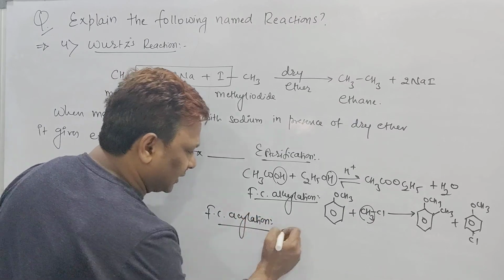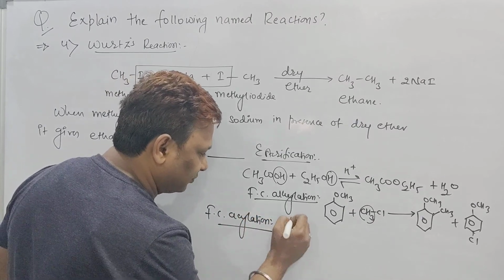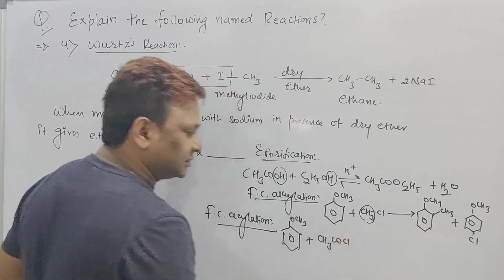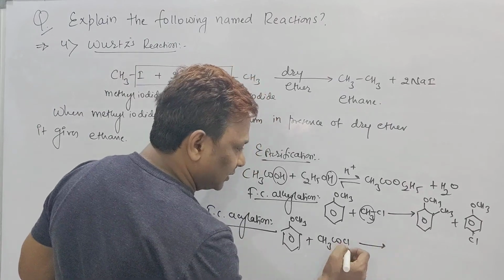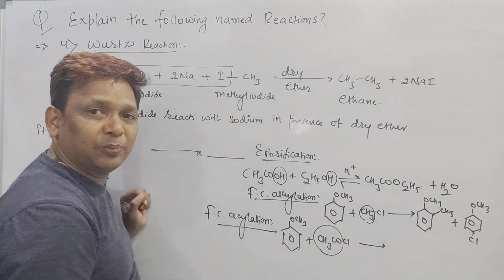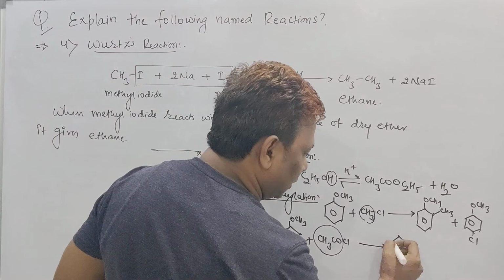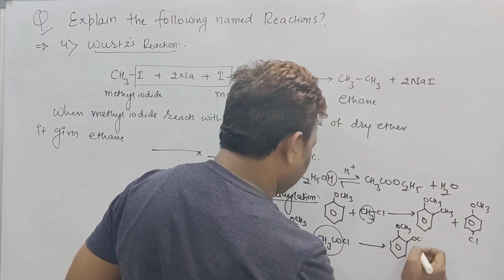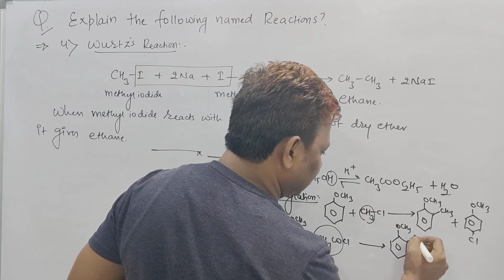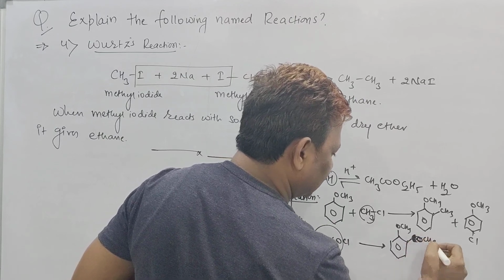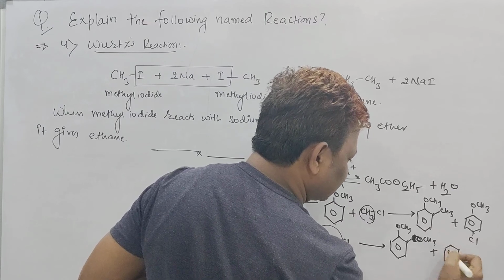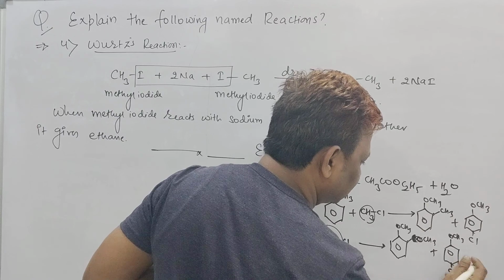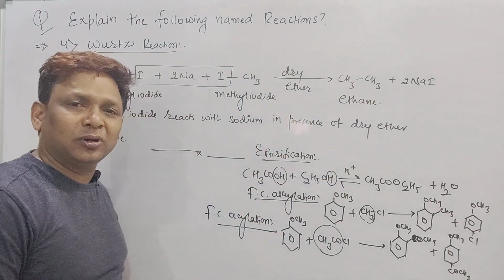Second one, Friedel-Crafts acylation. But here also we are using the same anisole. And now it is treated with acetyl chloride, CH3COCl. But in this one, if you take out this CH3CO part, sir, it will attack at the ortho as well as at the para. In the other case also, benzene ring bearing OCH3, and here also we are having COCH3. Ortho and para, two products we got.